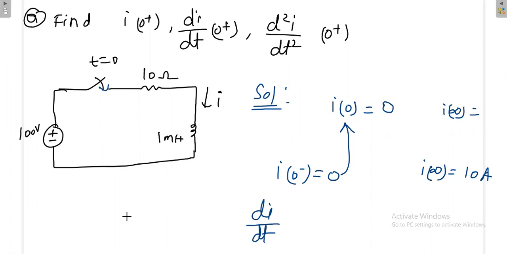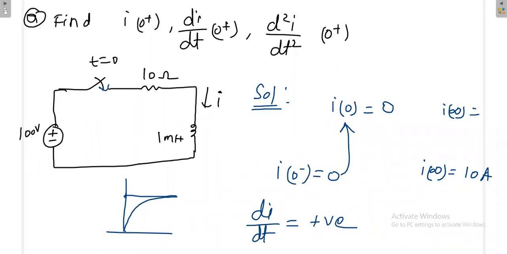Negative, sir. How do you say negative? Positive. It goes from zero like this, sir. Yes, positive. The second value is greater than the first value, so di by dt will be positive. We'll get some value, but that value is positive. So we'll proceed one by one.